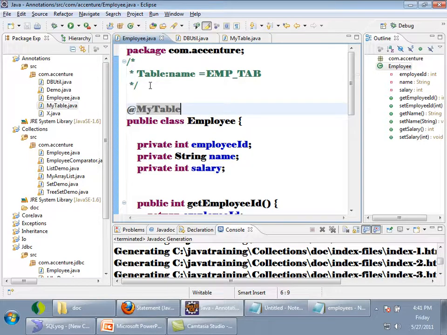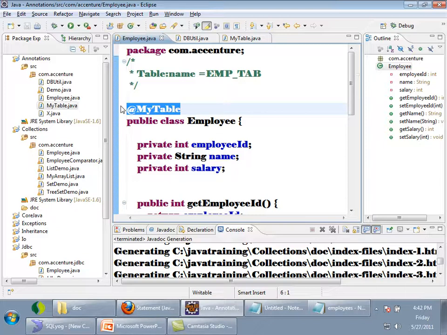If my code reads annotations using reflection, and it sees this annotation, my code will assume that there is a table for this same class. Now I can assume that the table name is the same as the class name, right? So by seeing this annotation, my program using reflection can understand that there is a corresponding table for this class, whose table name is the same as the class name. So this annotation is giving information that for this class called employee there is a table, right? Is it not acting like a marker?